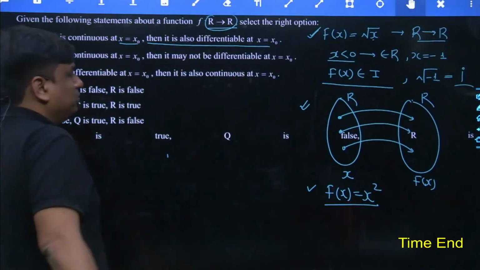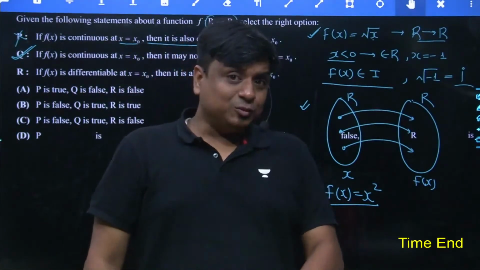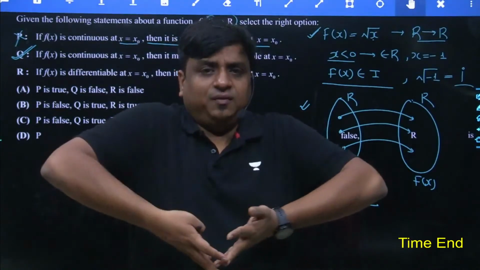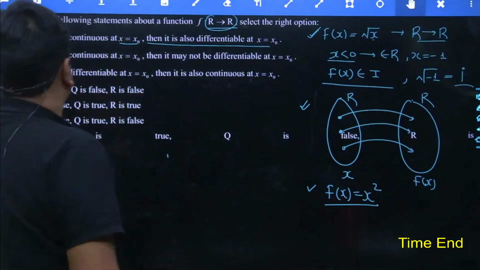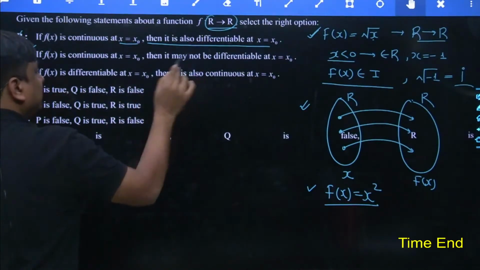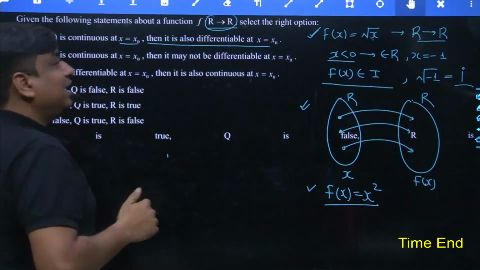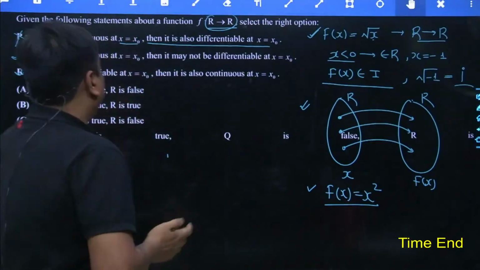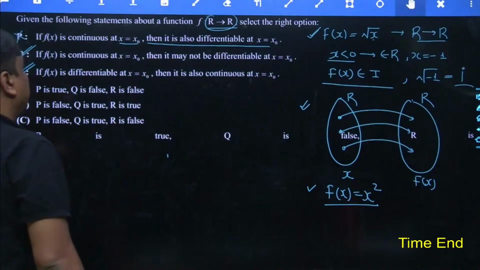Like at x is equal to 0, if you take the function magnitude of x, which is a real valued function, obviously it forms a cusp over here. Yes. If f of x is differentiable at x is equal to x naught, then it is continuous at x is equal to x naught. Yes. Keep in mind, these are not the options, they are just statements. I had to endorse their statements by taking 4 different options as a part of an MCQ.